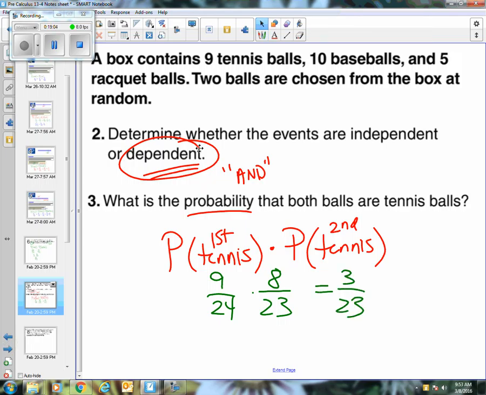Now, if I change this, what if I said you'd get a tennis ball first and then a racquetball? Well, that wouldn't affect your first fraction, right? It would still be 9/24. But then a racquetball, there's 5 of them. So it'd be 5 over 23. Again, I still didn't replace it, so that denominator would still go down by 1. So it's an and. You want both to happen, so multiply. But it's dependent. The choice I made affects future choices.